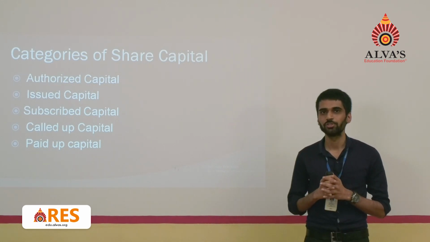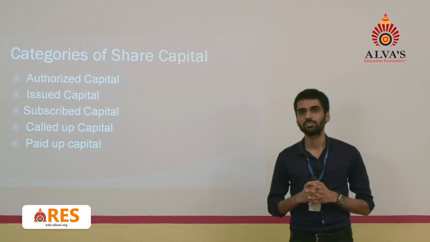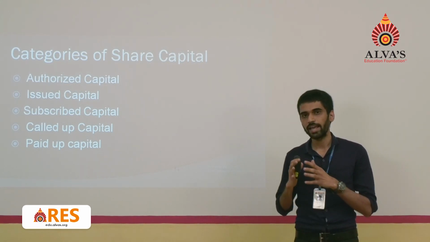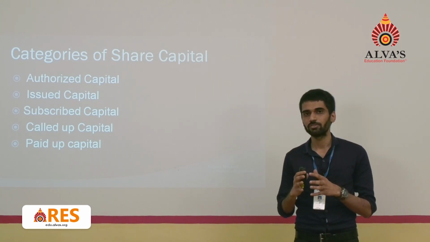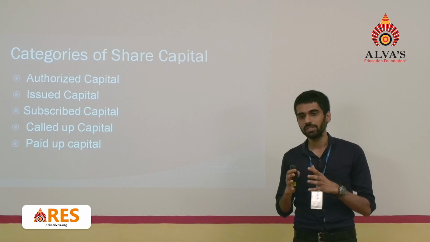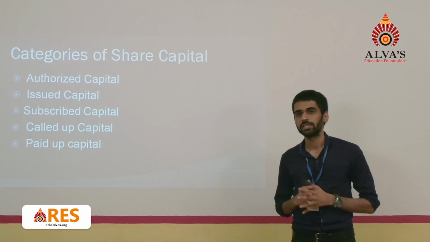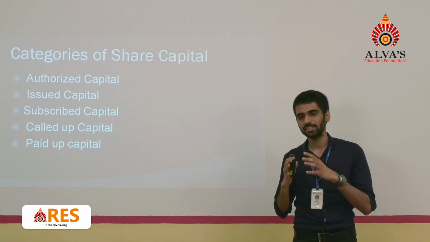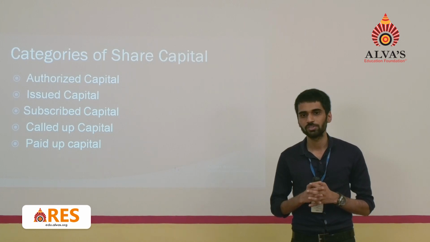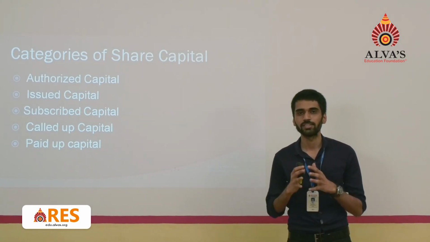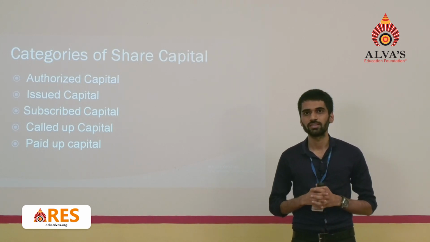Second one is issued capital. Issued capital is that part of authorized capital which has been actually issued to the public. Suppose the authorized capital of a company is 10 lakh, a company can issue 9.9 lakhs to the public, because they have a specified limit which has been prescribed in the memorandum of association as well as articles of association.